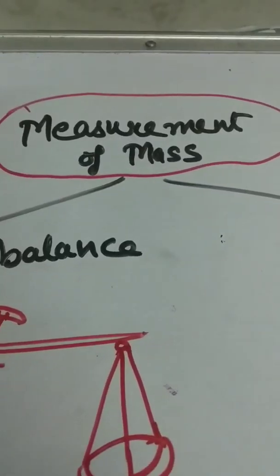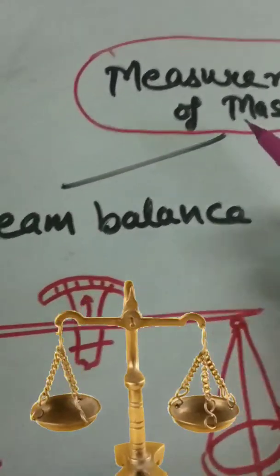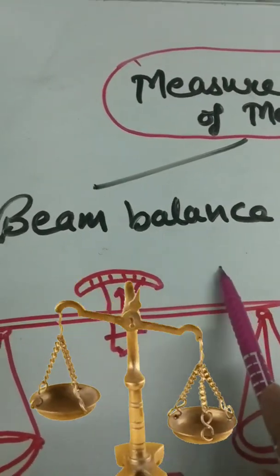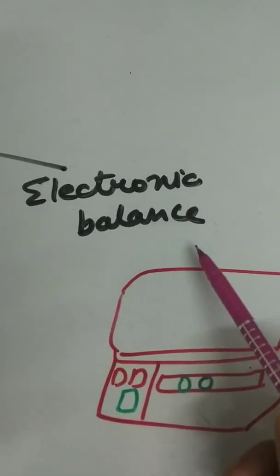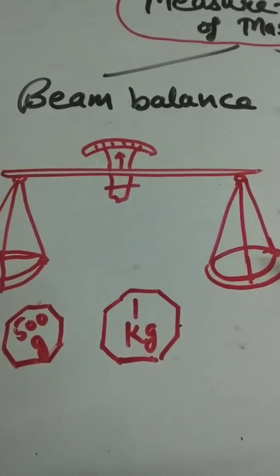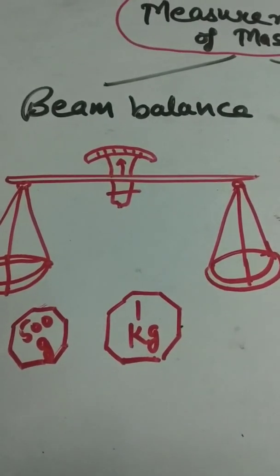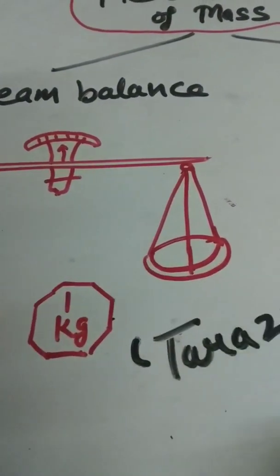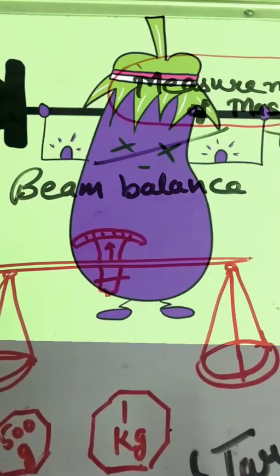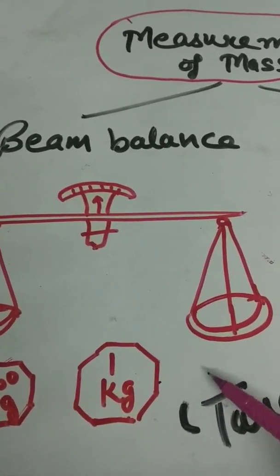Measurement of mass. Mass can be measured by the following devices: beam balance and electronic balance. Beam balance is a very simple device commonly known as taraju, which is used by shopkeepers and vegetable sellers to weigh articles.